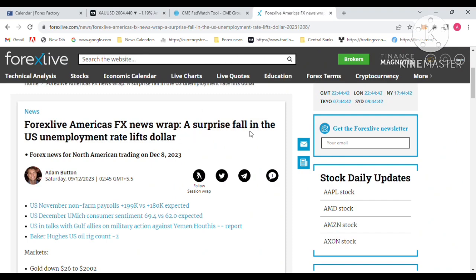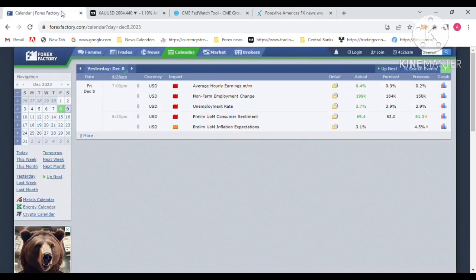Forex Live mentioned that the surprise fall in the US unemployment rate lifted the dollar.